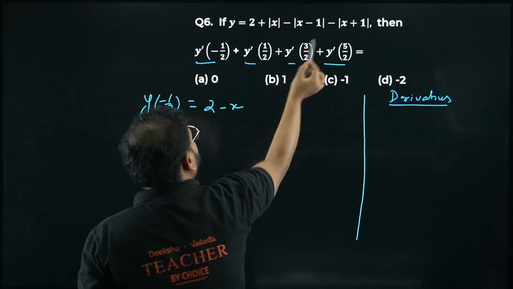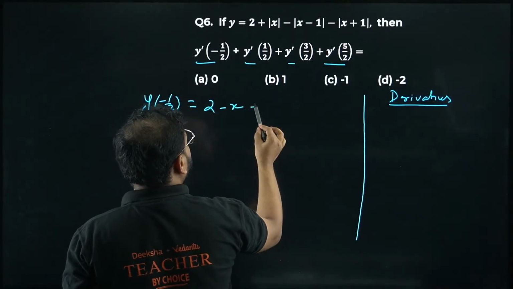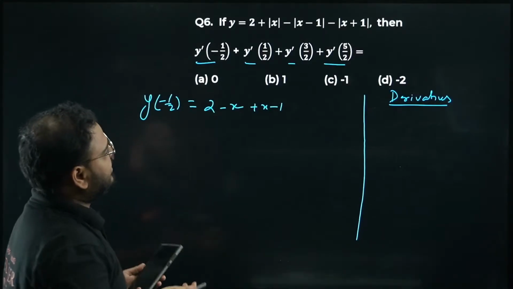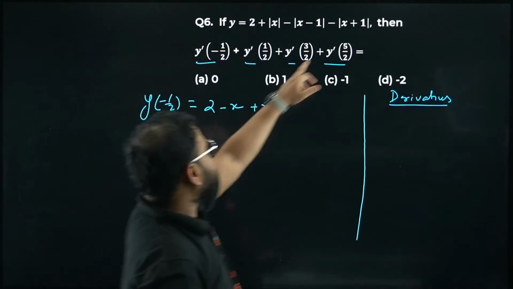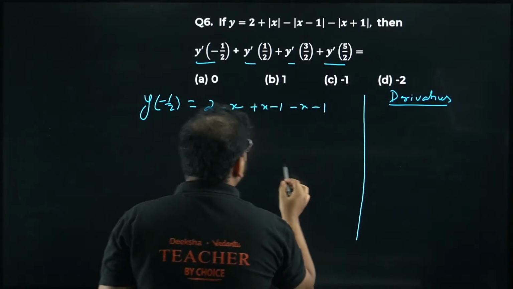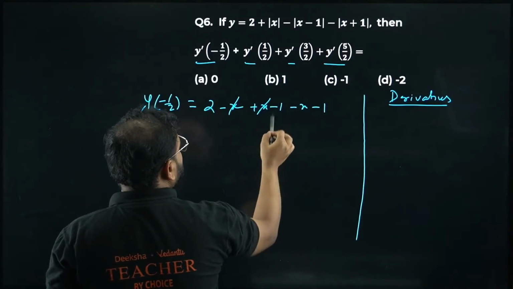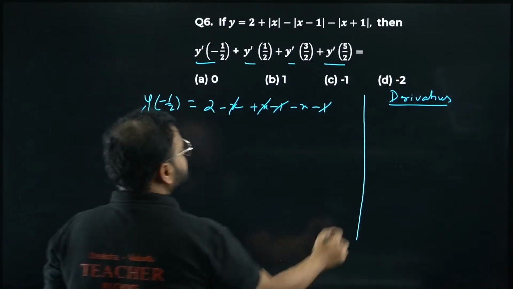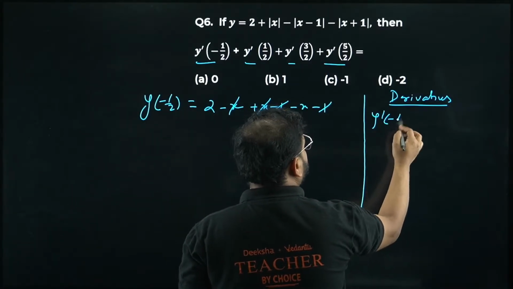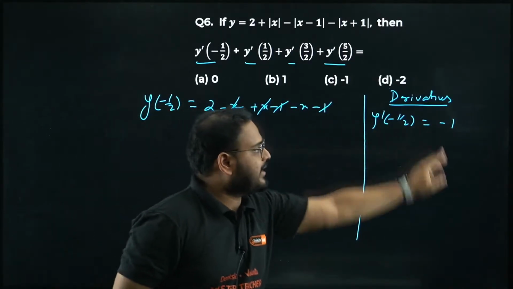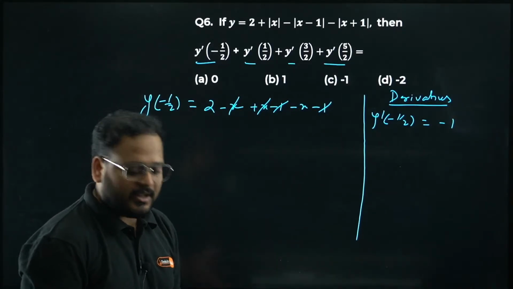Over here, open with a minus sign one more time, it will become plus x minus 1. Putting x as minus 1 by 2, it will become 1 by 2, so it will become plus only, so minus x minus 1. This and this cancel, this and this cancel. The answer will be 2 minus x. The derivative of this becomes minus 1, because for 2 it will be 0, for x it will be minus 1. Okay, clear now?